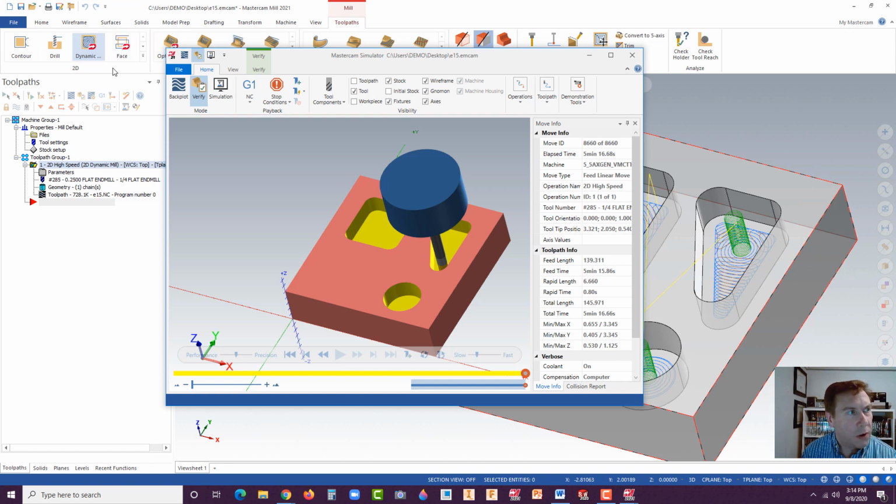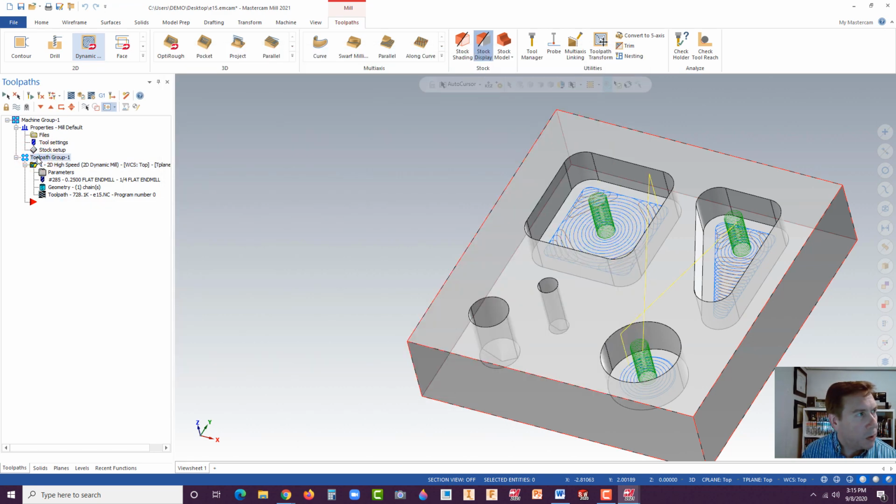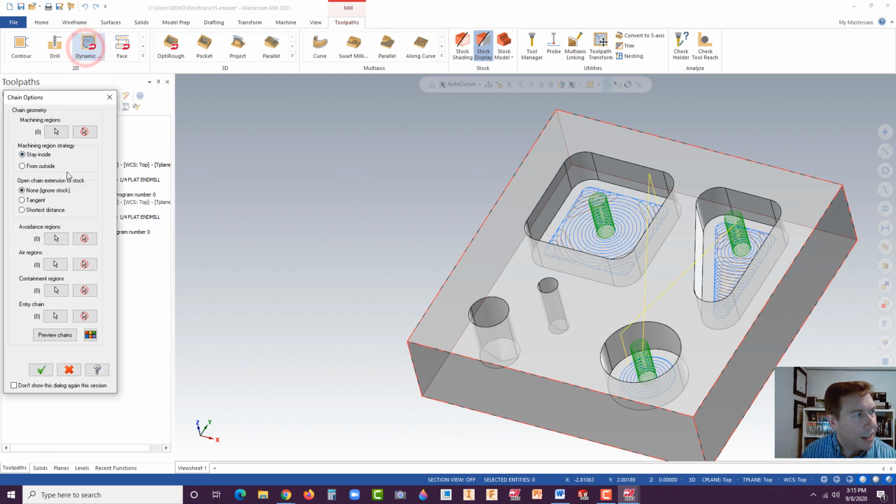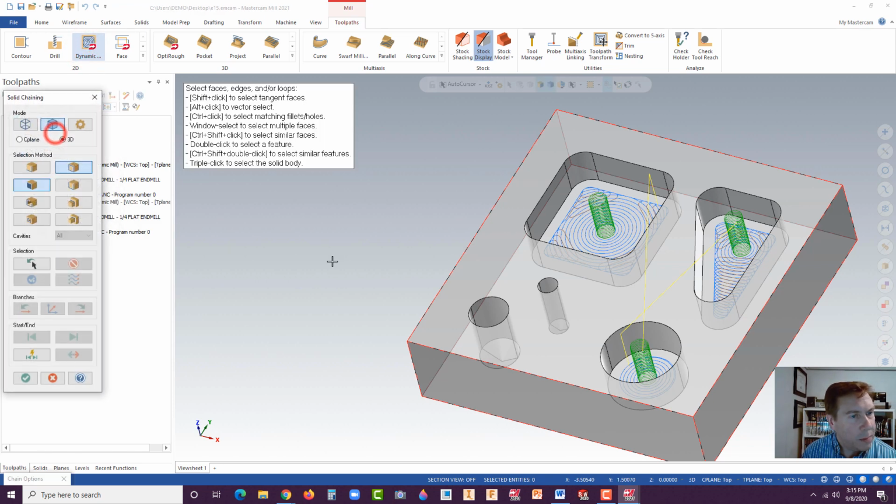And there's actually tools for rough and finishing cuts that are more advanced. We're not using that here. We're not going in that type of depth. But now what we can do, go up to Toolpath Group, click on Dynamic again. It's going to drop a new one in. Let's do the same thing.